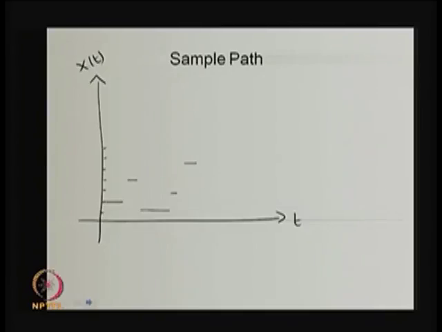Let me show the sample path over the time t, that is the x axis, and the y axis is X of t. The system was in some state at time point 0, it was in the same state for some time, then it moved into some other state, then it was there in that state for some time, then it moved into some other state and so on. If you see the sample path, the following observation: the system can stay in some state for some amount of time, after that it will move to some other state.